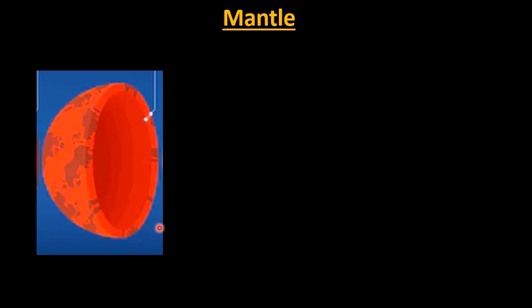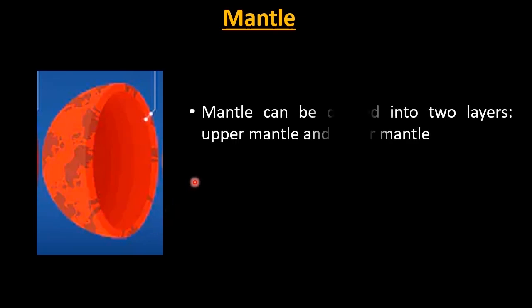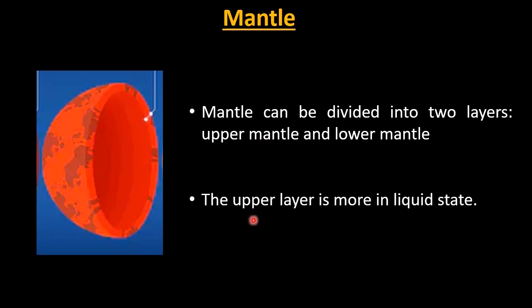This layer is below the crust. So mantle can be divided into two layers, that is upper mantle and lower mantle. The upper layer is more in liquid state as compared to the lower layer.